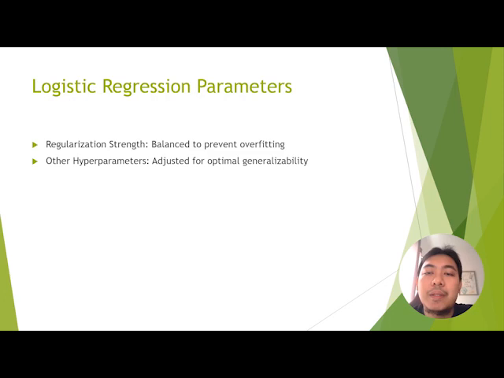Other hyperparameters. Depending on the implementation, there may be additional hyperparameters to consider, such as the choice of solver for optimization and tolerance values. The goal here is to find the right balance, applying regularization to prevent overfitting while allowing the model to generalize well to new unseen data.